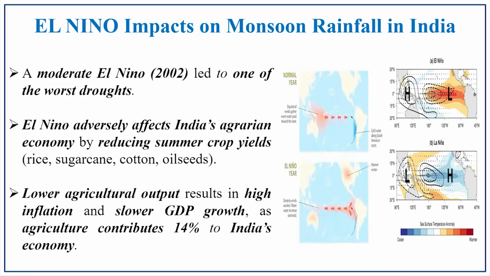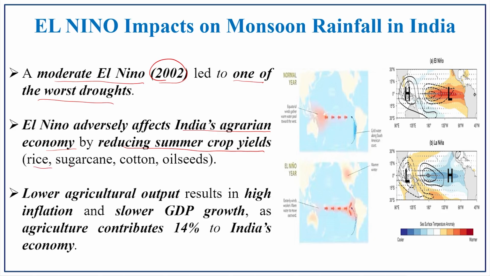Regarding the El Nino impact on the Indian monsoon, even though it was a moderate El Nino in 2002, it led to one of the worst drought conditions in India. El Nino adversely affects the Indian agrarian economy by reducing summer crop yield. India is an agricultural country which mainly depends upon the monsoon for its water resources. Because of it, it gives an adverse effect in the Indian subcontinent.